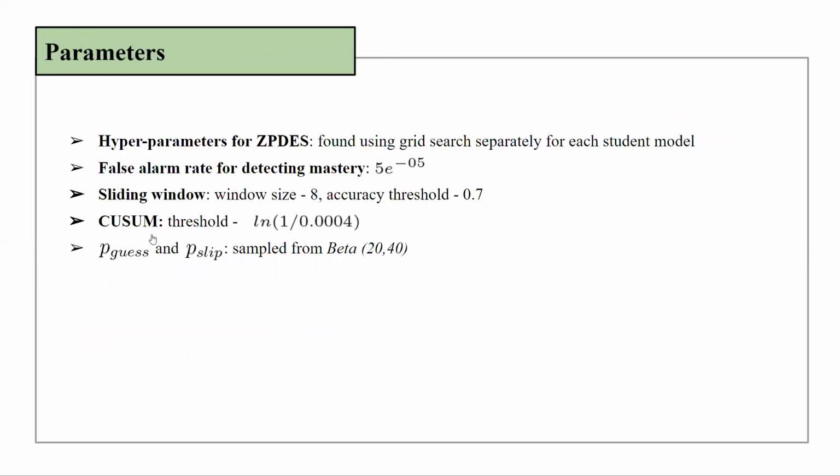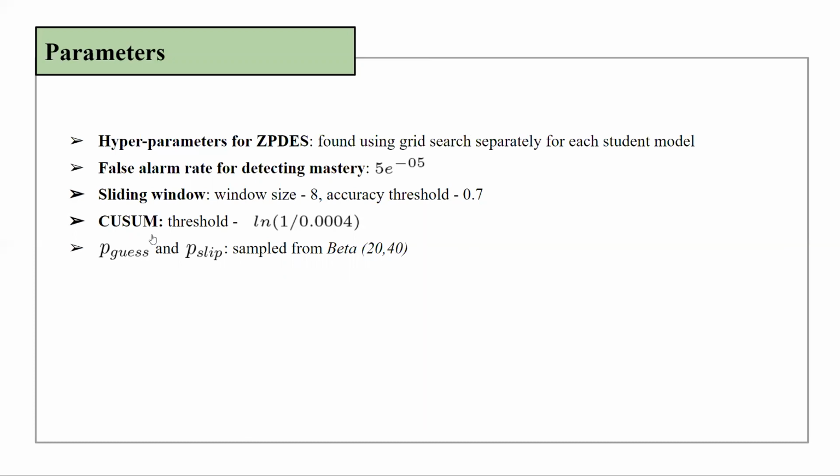For the experiment, the best value of ZPDS hyperparameters were found using grid search separately for each student model. The false alarm rate for detecting mastery was set as 5 to the power minus 5. For the sliding window, the window size was set as 8 and the accuracy threshold as 0.7. Thus, out of the last 8 activities, the student has to get at least 6 of them correct in order to infer that the concept has been mastered.